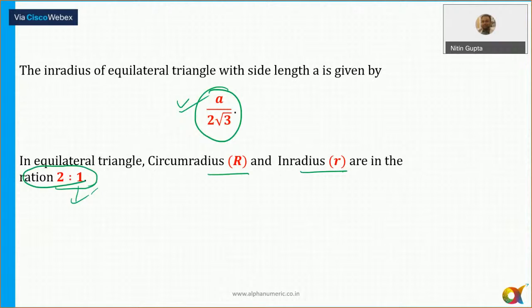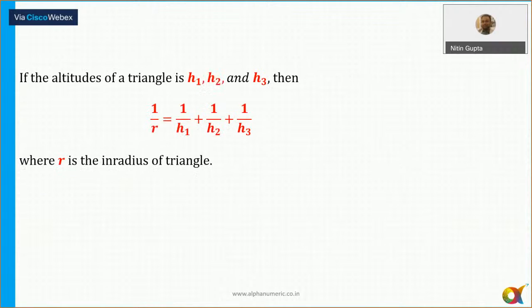All right. Now let's see here. Also, another formula for inradius, not widely used.